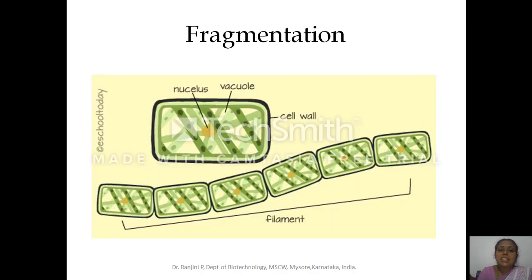And next is the spore formation. When there is an extreme unfavorable climatic condition, the cells undergo the resting phase and form spores, and these spores can withstand the extreme environmental condition. And when there is the appearance of favorable condition, these spores rupture and they grow and multiply. So these are the different methods of cell multiplication or cell division observed in microorganisms.